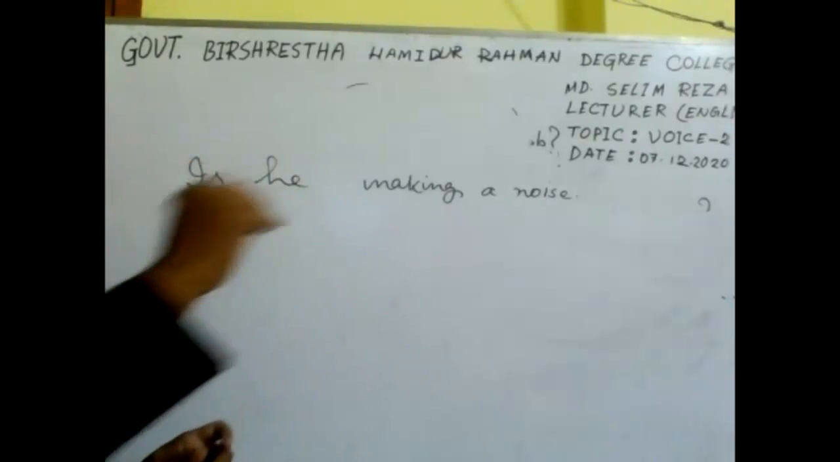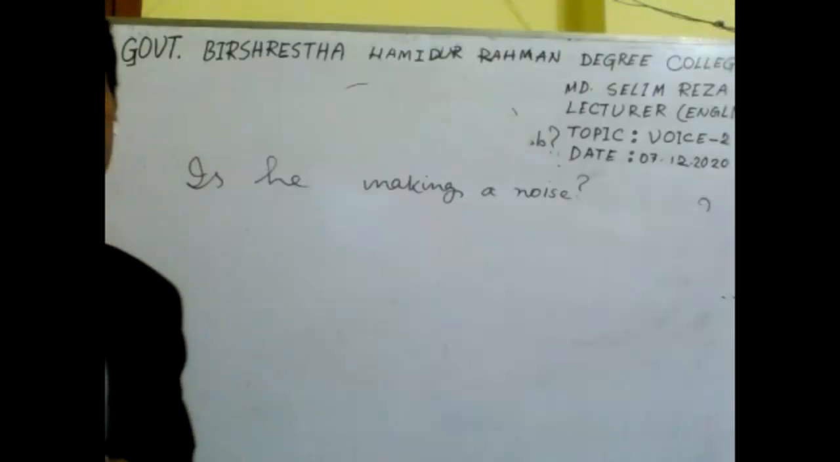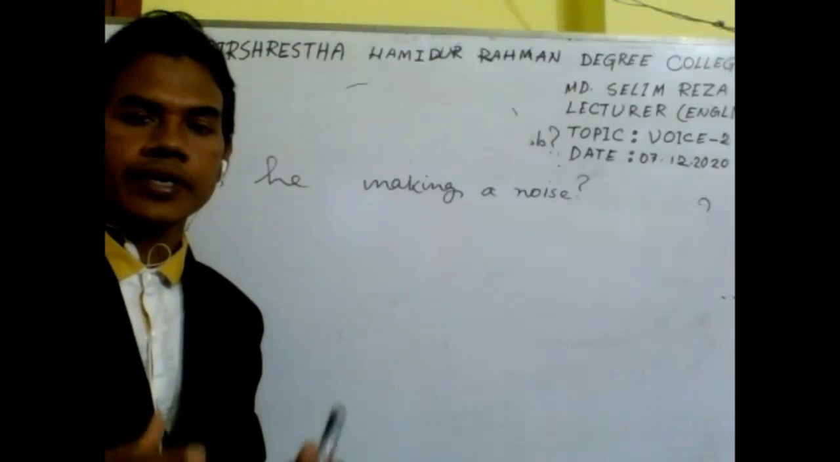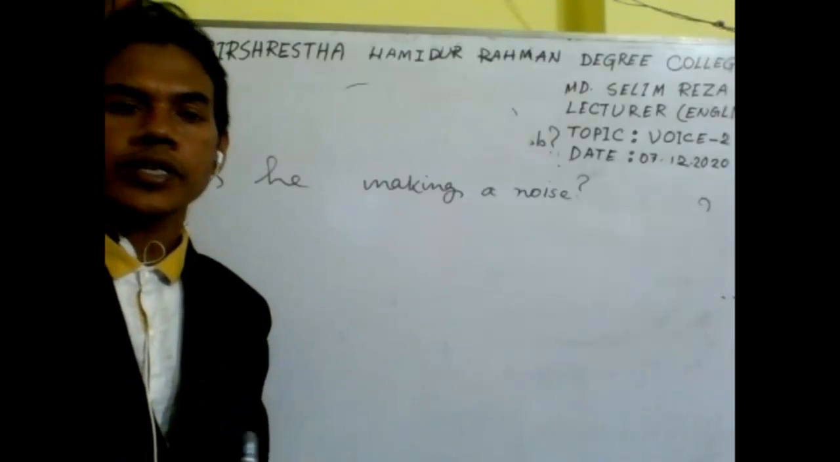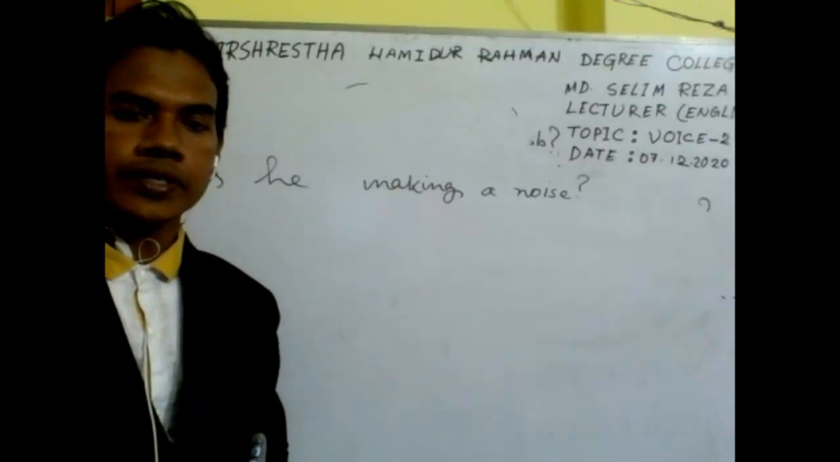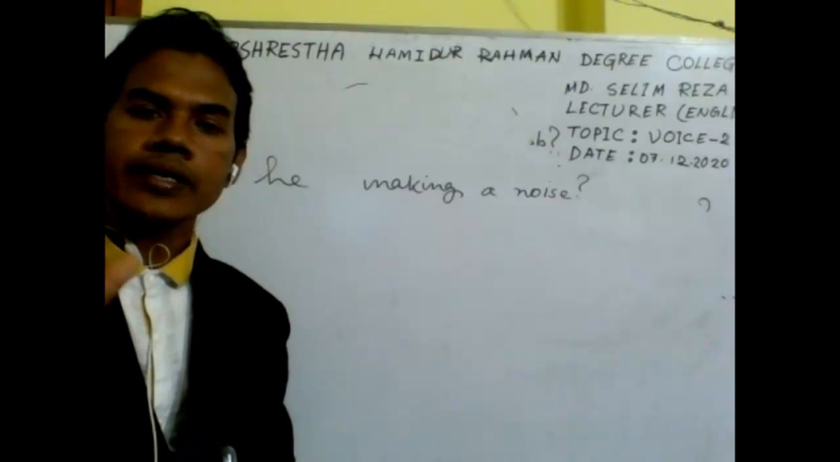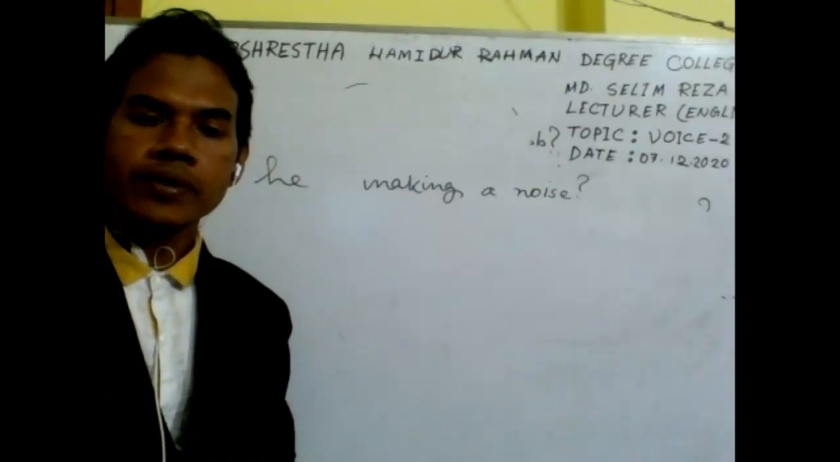Is he making a noise? It's an interrogative sentence. And next we should identify what kind of tense. It's present continuous tense, so it is related to continuous. For continuous related tenses, we must learn a single rule. What will be the rule?